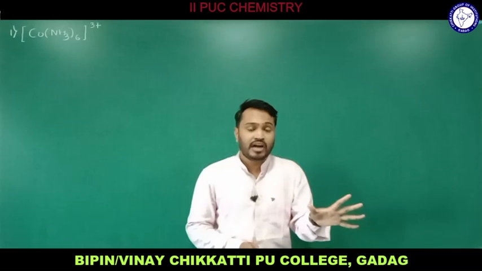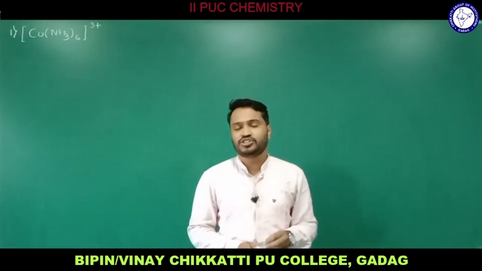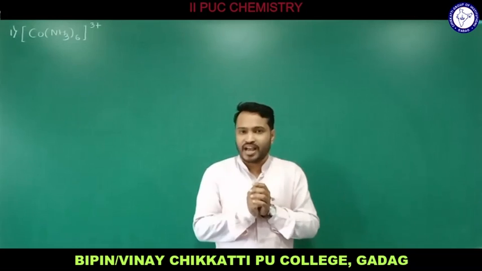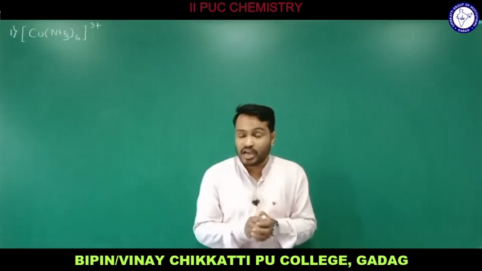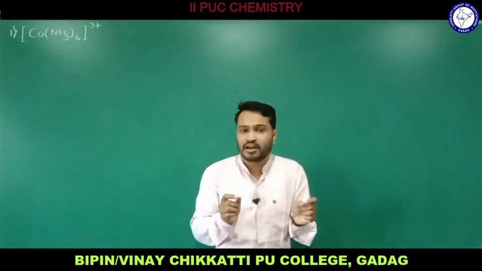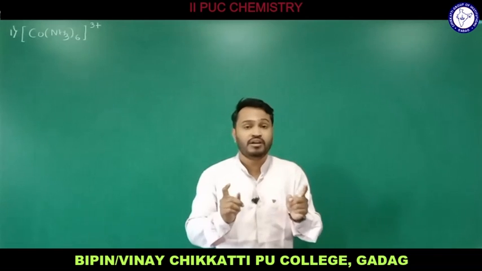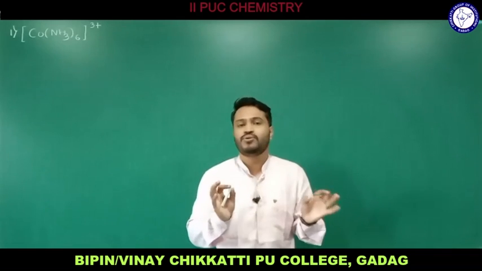So the vacant atomic orbitals undergo hybridization to produce hybrid orbitals, and once hybrid orbitals are produced, hybrid orbitals of a central metal atom overlap with the filled orbitals of ligands to form coordinate bond.